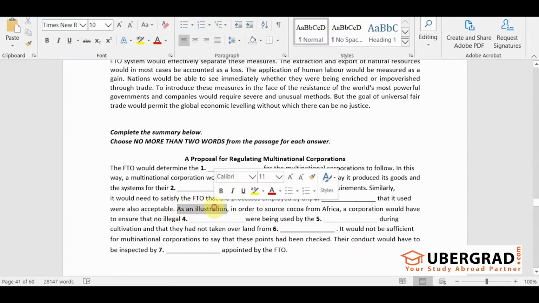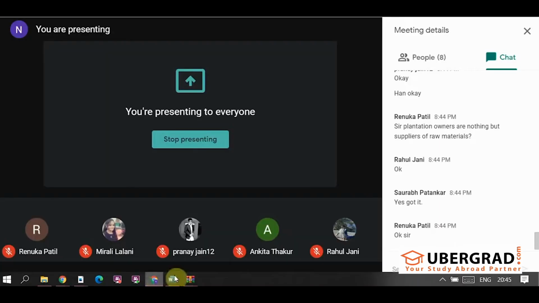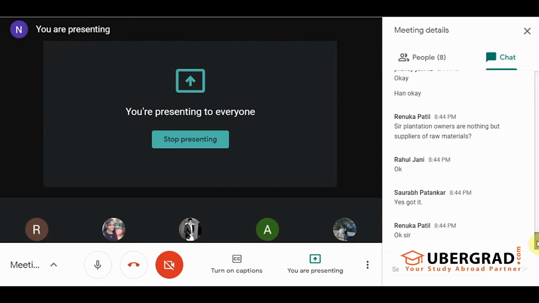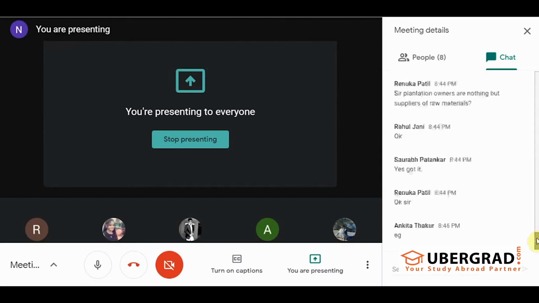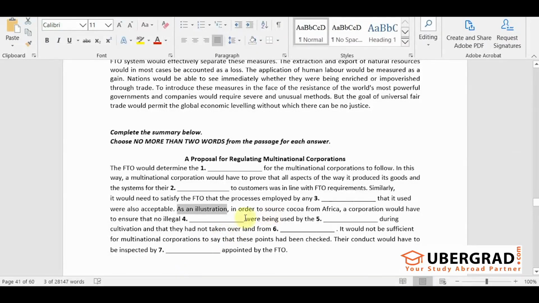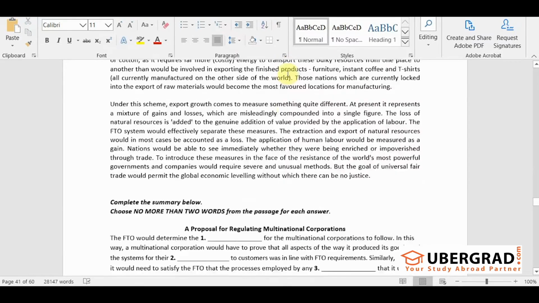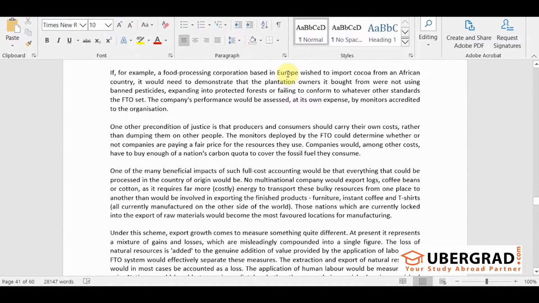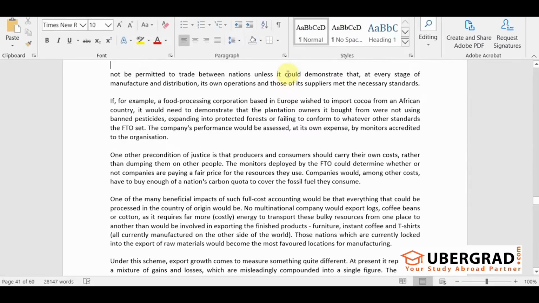As an illustration means what? Example, right? Yes, as an illustration means example. So as an example, in order to source cocoa from Africa, a corporation would have to ensure no illegal dash were being used. Let's stop over there. If you want to source cocoa from Africa, what do you need to ensure?